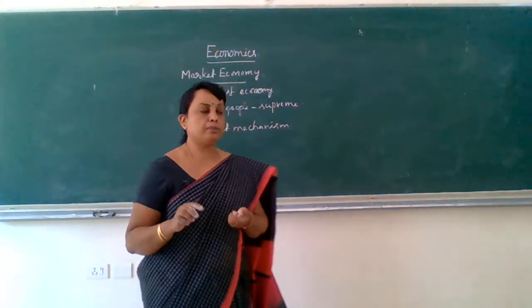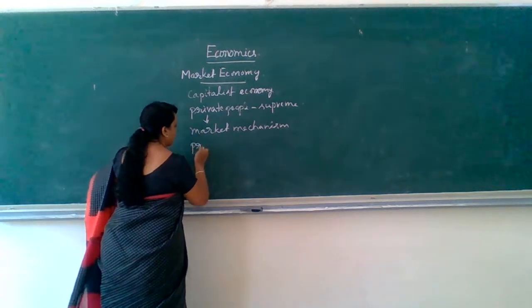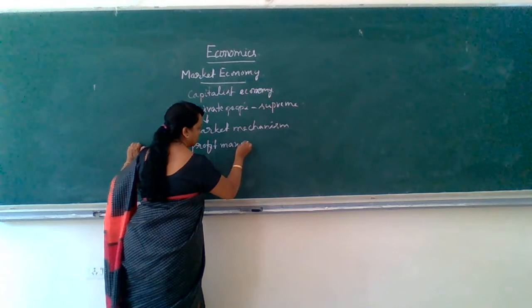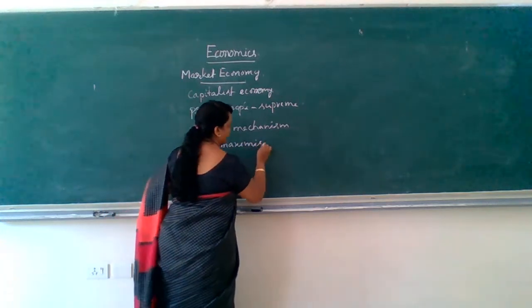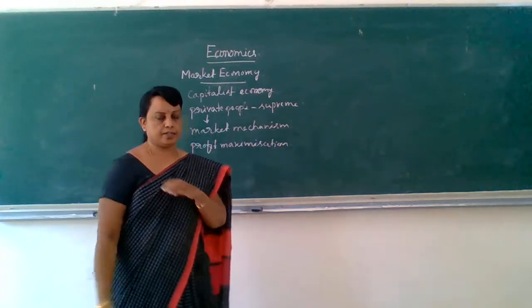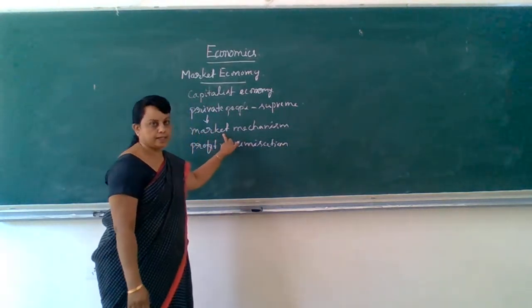So the main aim of market economy is profit maximization.